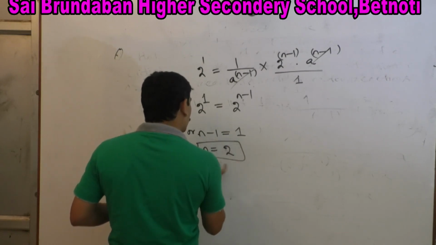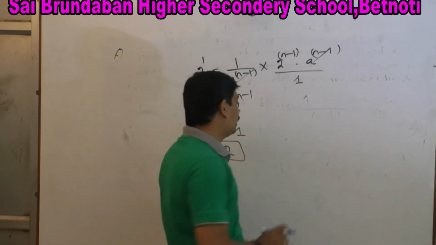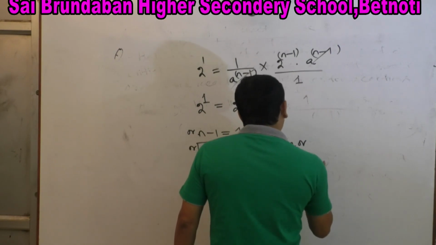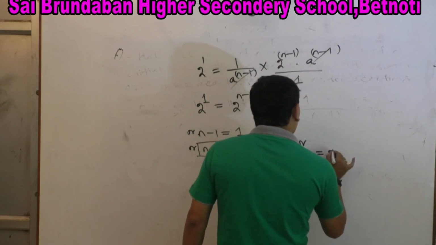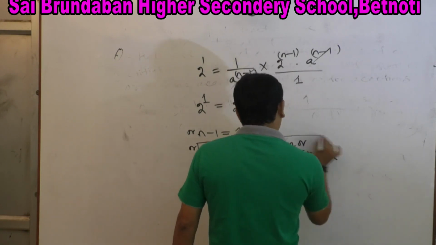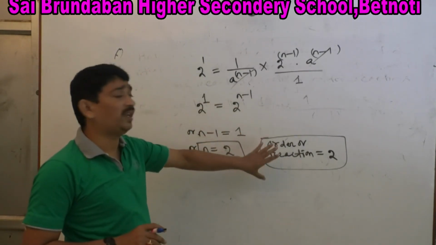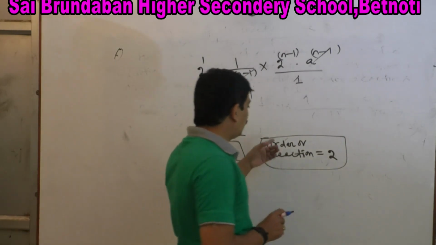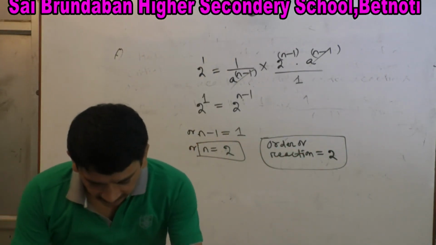This is the order of reaction. Order of reaction equals 2. He has asked the question, what is the order of reaction? Order of reaction is how much? 2. Clear? This is the order of reaction.